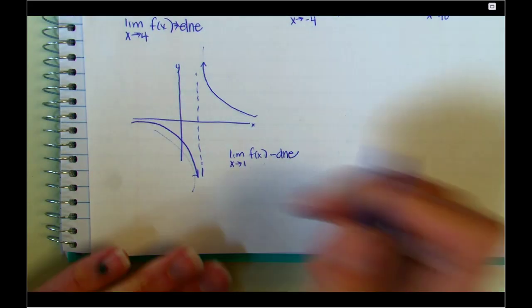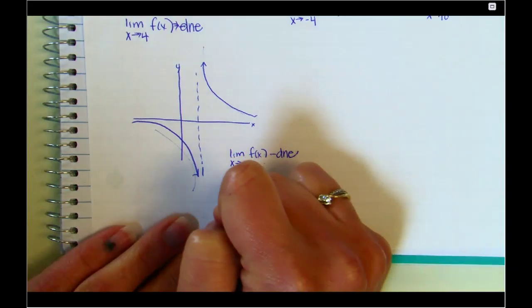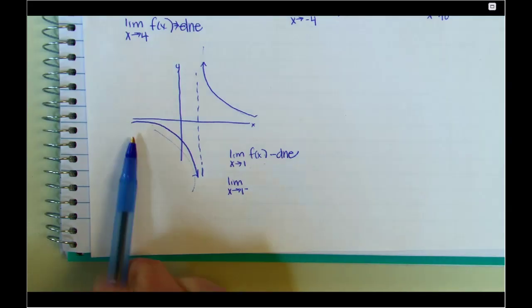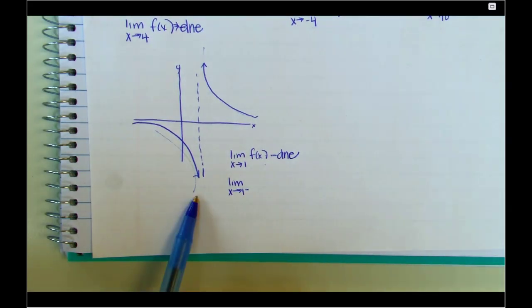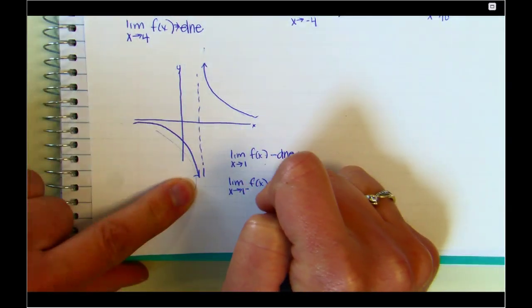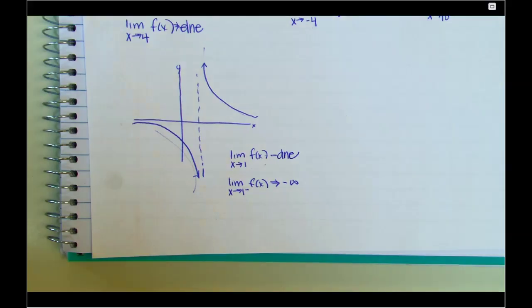I still can ask you to do the limit as x approaches 1 from the left or the right. So I'm only looking at half of this. So from the left, it's going down. So my answer would be negative infinity because it's going down.